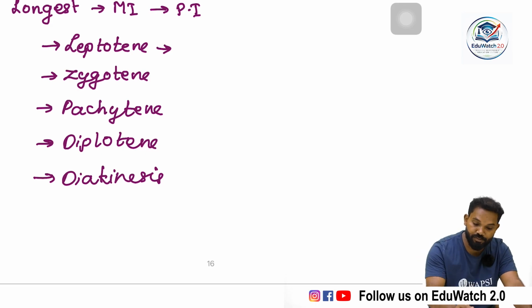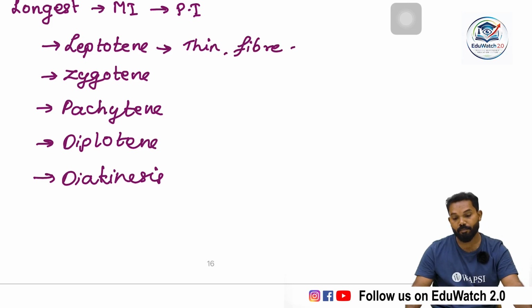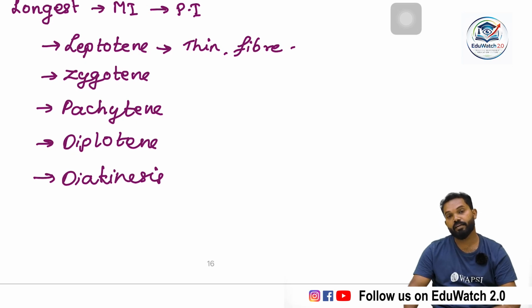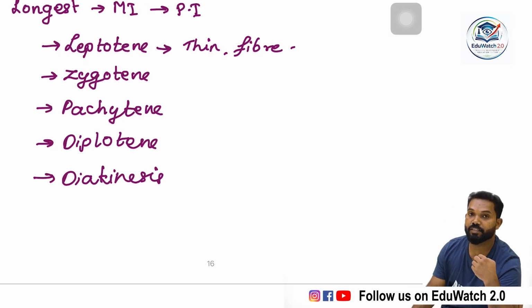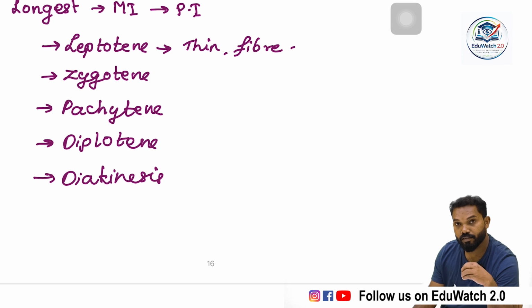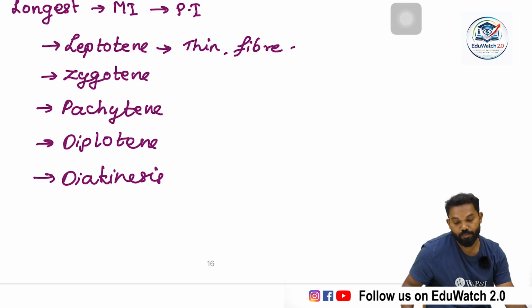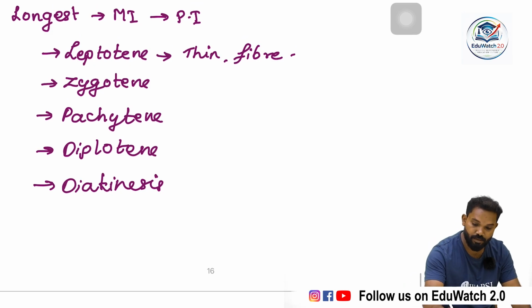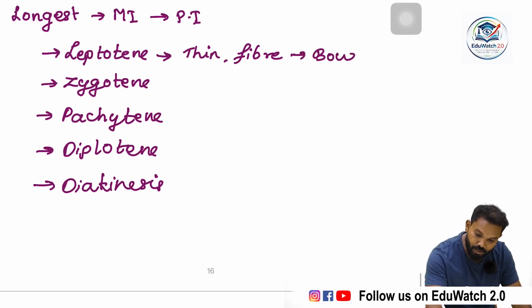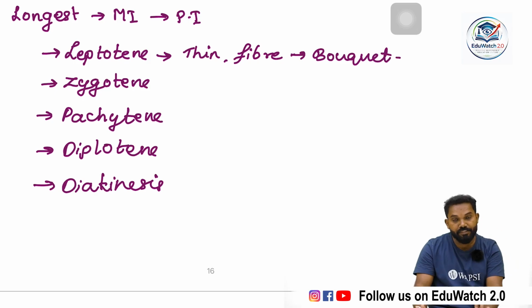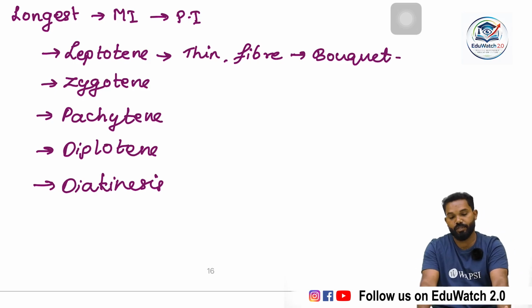Now the characteristics of leptotene. During this stage, the chromosomes of the cell appear as thin fibers or hair-like structures. That means condensation of the chromosome has just started. The chromatin reticulum condenses to form chromosomes during prophase. So that process started, hence the chromosomes appear as thin fibers. These chromosomes appear in a bouquet formation, so the bouquet stage is the characteristic of leptotene.